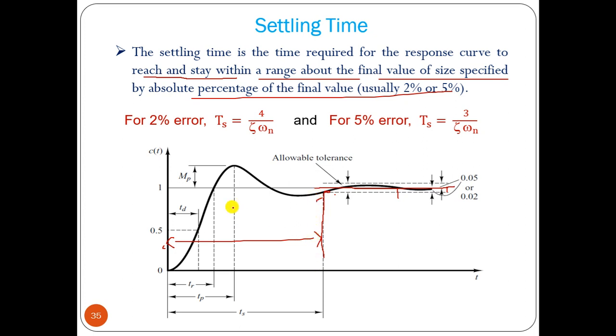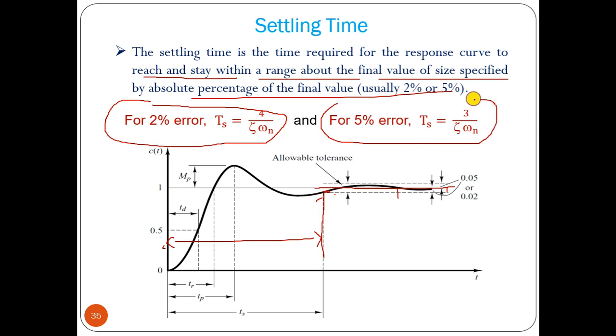It is very easy to find out. For 2 percent error, settling time is 4 divided by zeta omega n. For 5 percent tolerance or error, it is 3 by zeta omega n. With the denominator constant, 4 divided by it will be higher, and 3 divided by it will be lower.